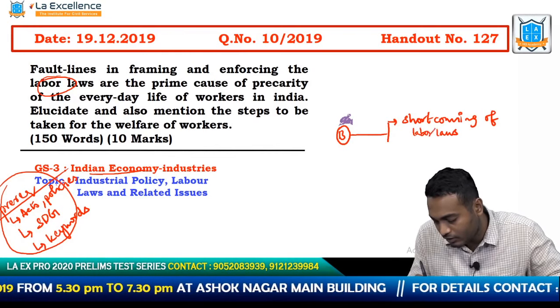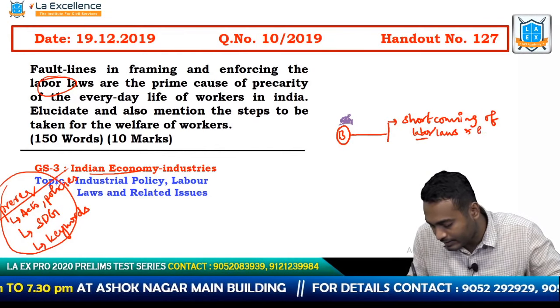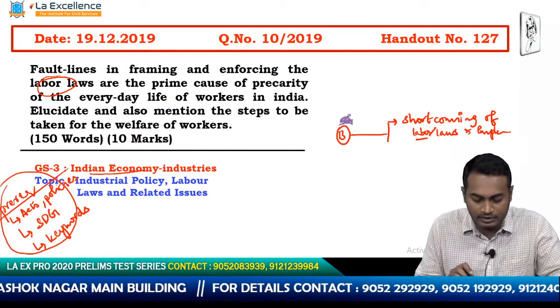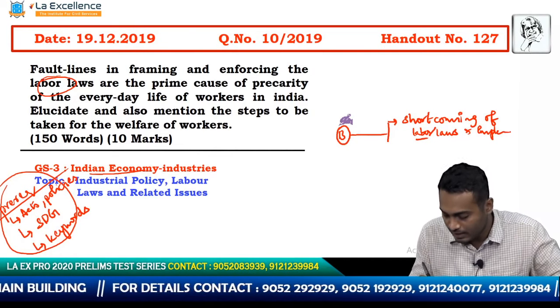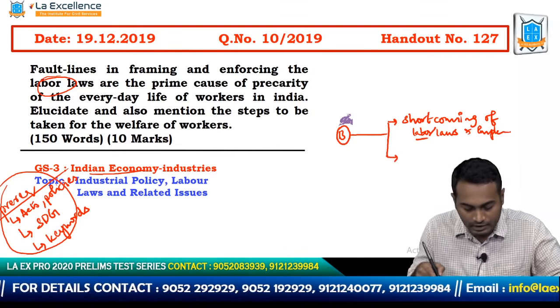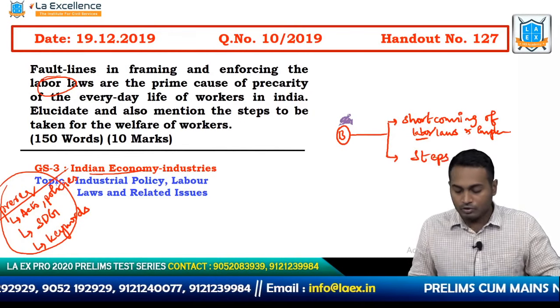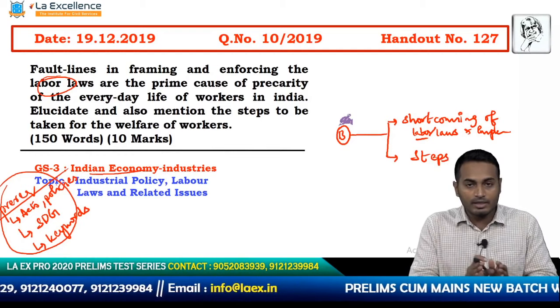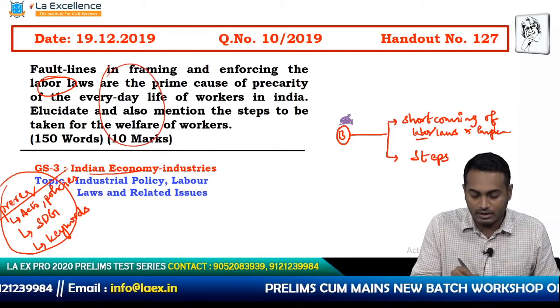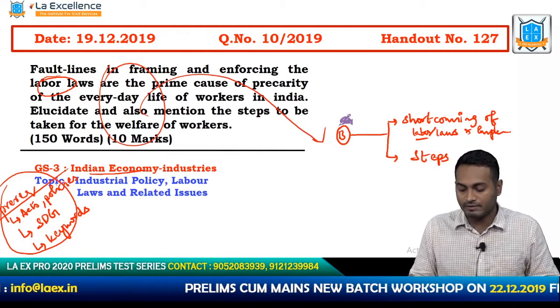What laws? Labor laws and implementation. Because this is the basic theme of the question, and then he is asking me to elucidate on the same, and he is asking me to give out steps for the same. So we've basically converted this question into this framework. We've developed the subparts.